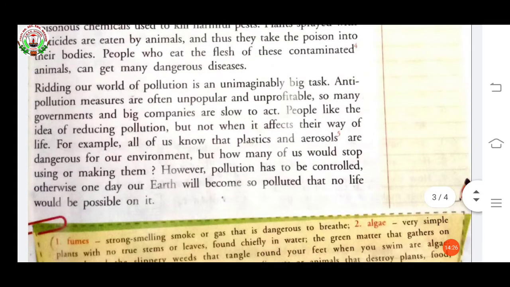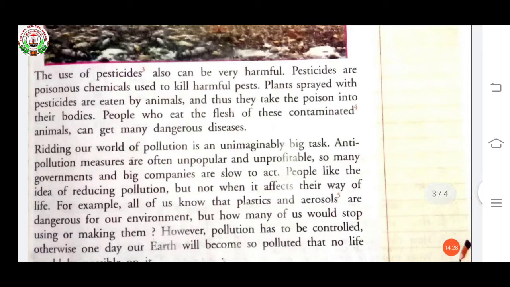So, the use of pesticides also can be very harmful. Why is it harmful? Because pesticides are poisonous chemicals. These are the poisonous chemicals used to kill harmful pests in crops. Farmers are using these pesticides for keeping their crops well.